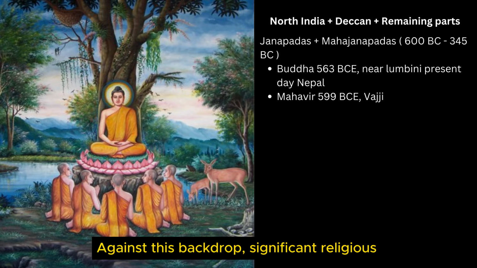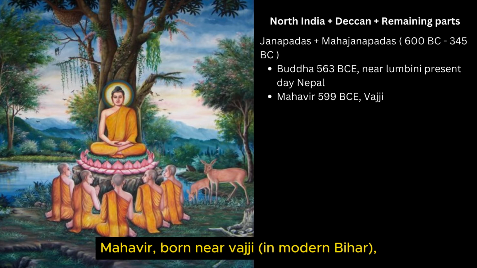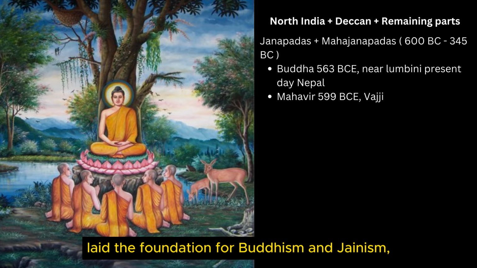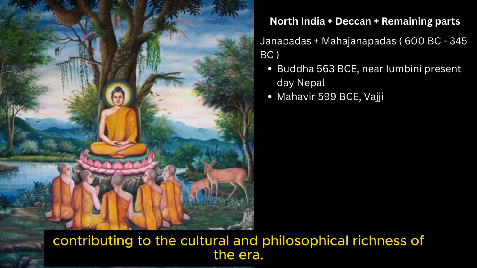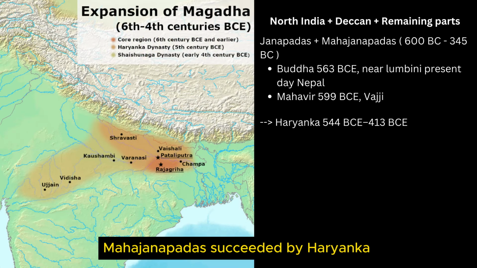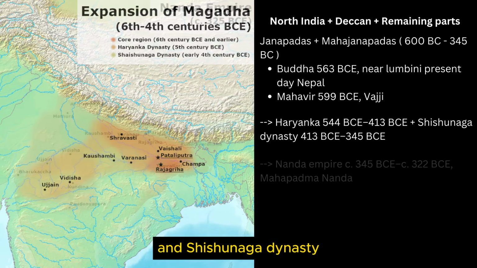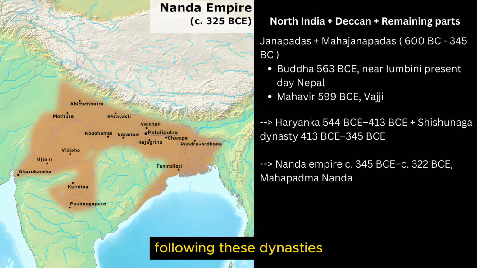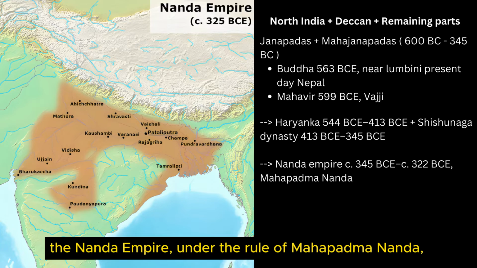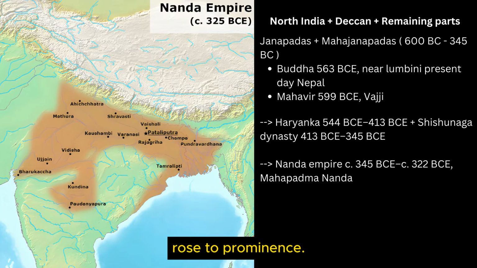Against this backdrop, significant religious figures such as Buddha, born near Lumbini in present-day Nepal, and Mahavir, born near Vaishali in modern Bihar, laid the foundation for Buddhism and Jainism, contributing to the cultural and philosophical richness of the era. Mahajanapadas were succeeded by the Haryanka and Shishunaga dynasties. Following these dynasties, the Nanda Empire under the rule of Mahapadmananda rose to prominence.